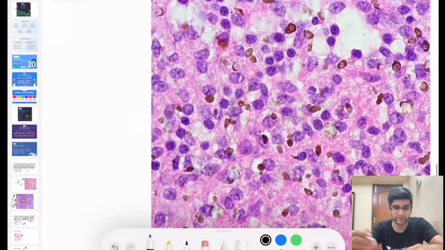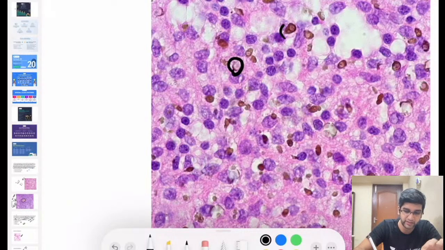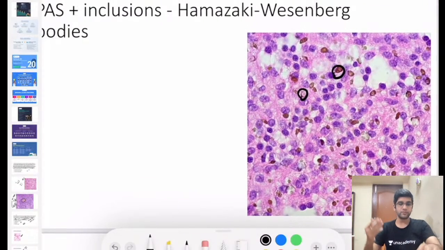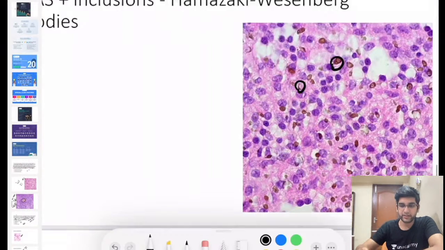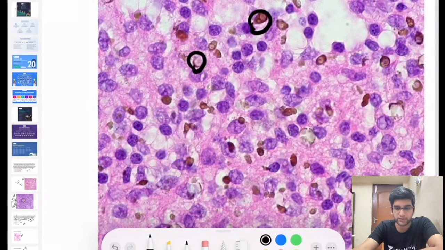This is your Hamazaki-Wesenberg body. These are actually lysosomal things. I have shared this in your Telegram group as well. The only problem with this is, if I'm going to give you this microscopic finding without a history, what will come to your mind first? Do they look like copper penny bodies? Which condition do you see copper penny bodies? They kind of look the same, right? I'll zoom it a little bit if you want. Though not exactly the same, but definitely looks similar to copper penny bodies, right? Which disease do you see them?